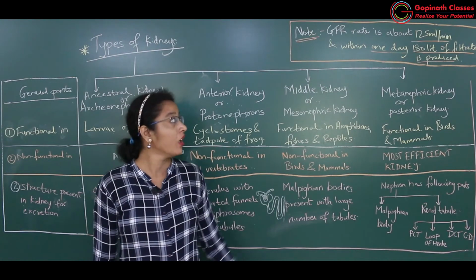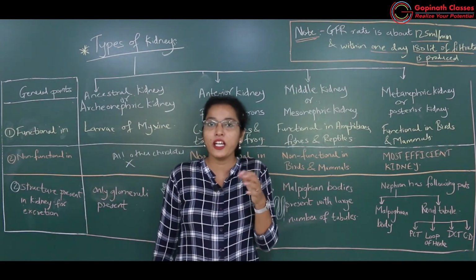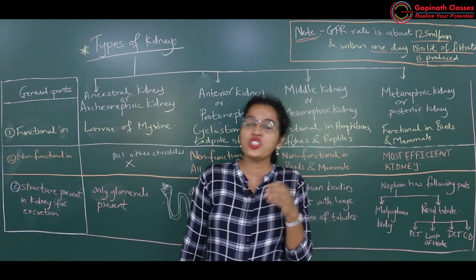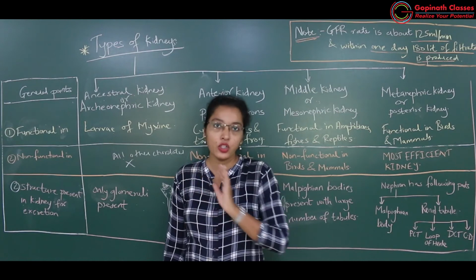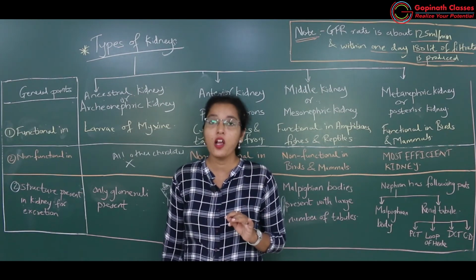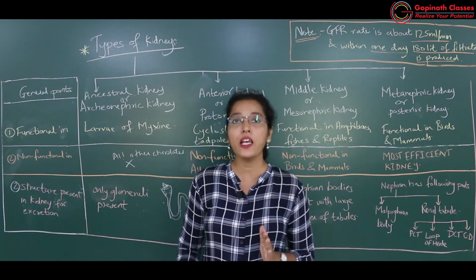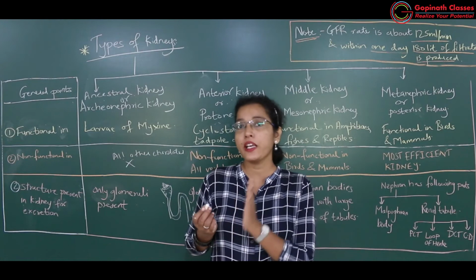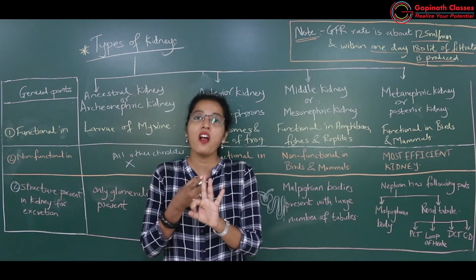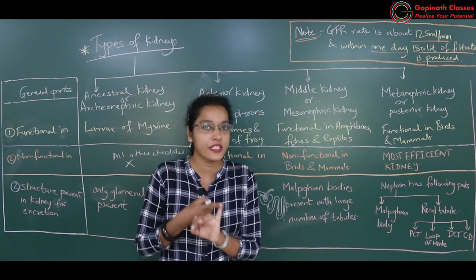Okay, got it? Now I want to tell you one very important point, which is not related to this particular topic. We have finished the mechanism of urine formation. In that I have told you, in the mechanical part of urine formation, what all comes, 3 processes: ultrafiltration, then tubular reabsorption and tubular secretion.